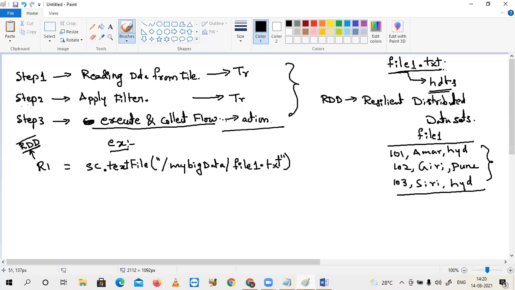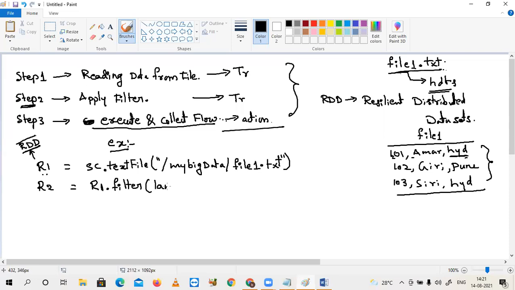In step 2, I'm going to apply a filter on this data. R2 equals R1.filter. The entire line is treated as a single line, and I want to take the last field.